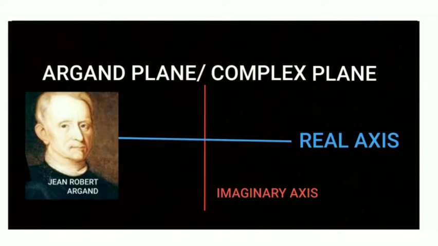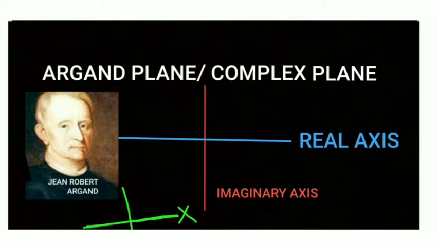In the coordinate system, the horizontal line is called the x-axis and the vertical line is called the y-axis.